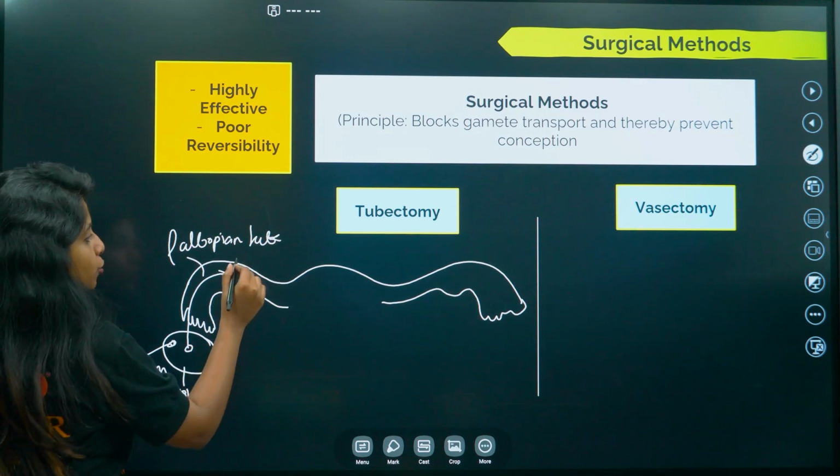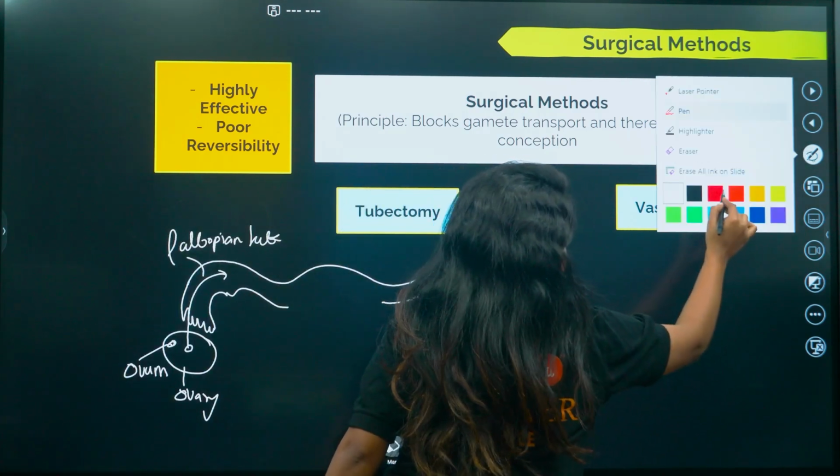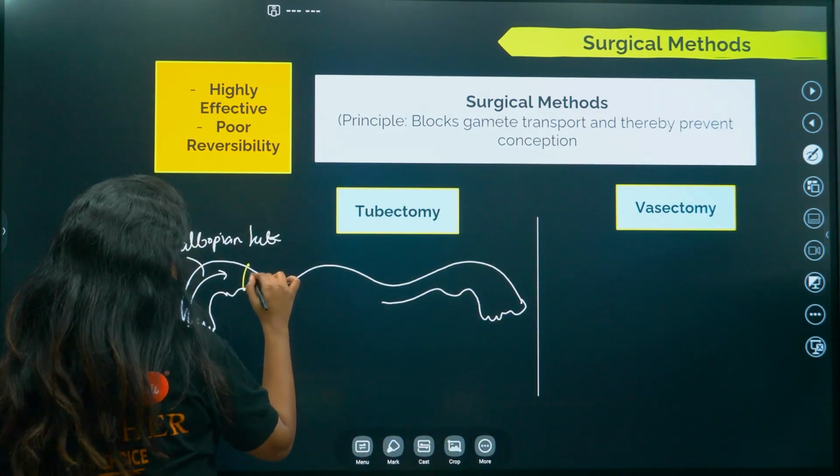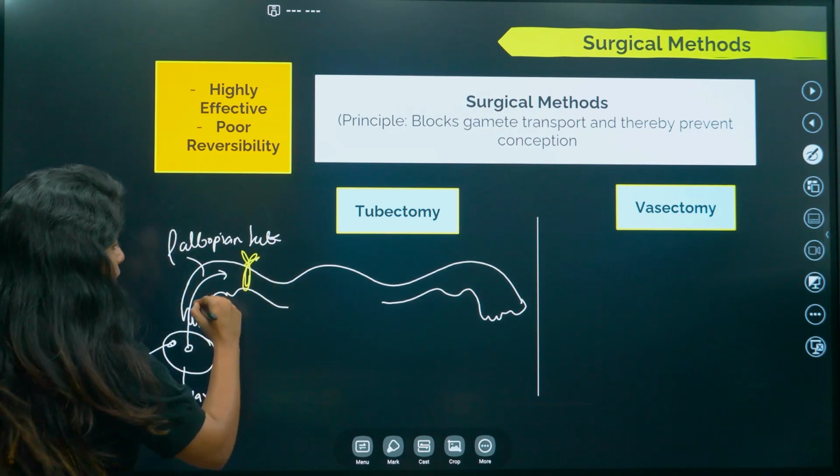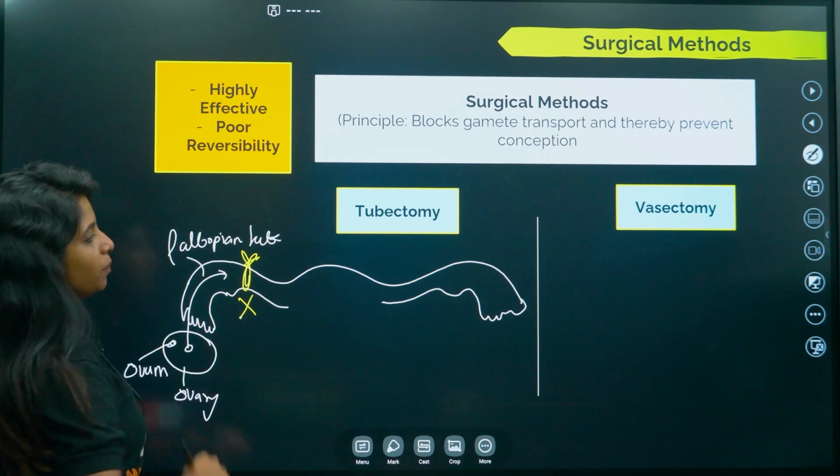Now if the fallopian tube itself is cut and made into two separate blocks, this particular transport won't be happening.